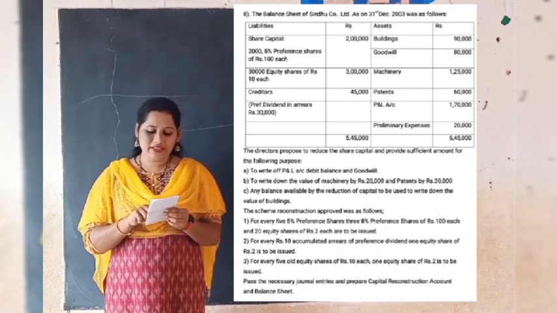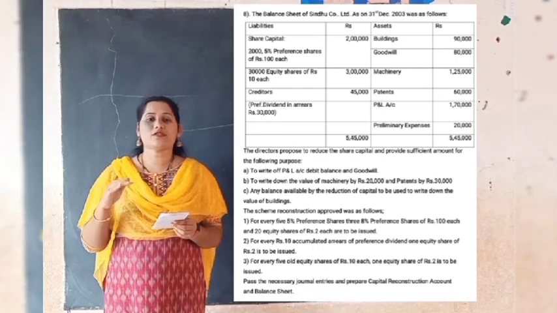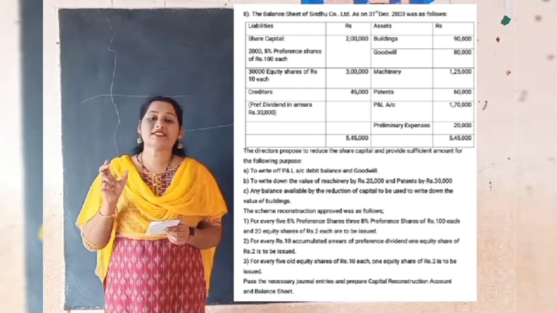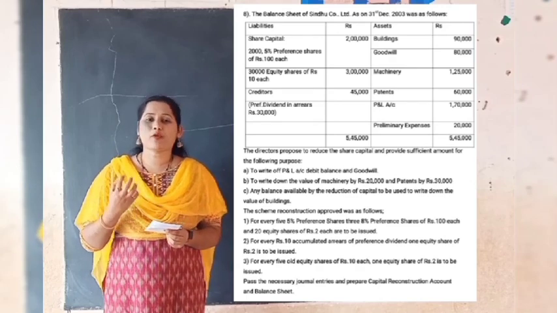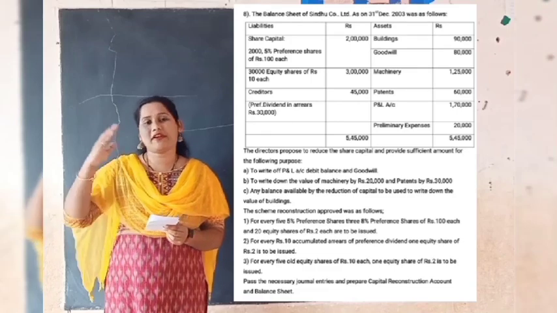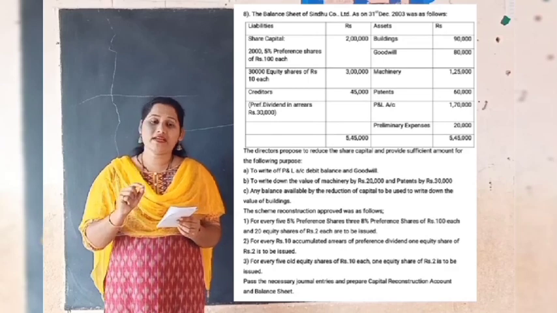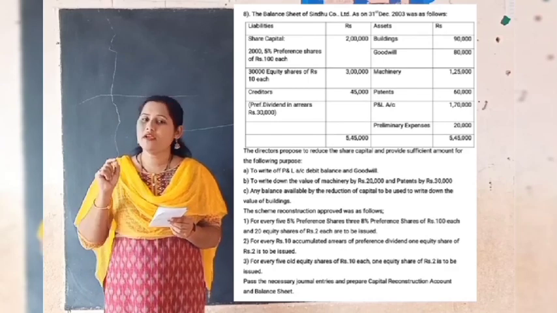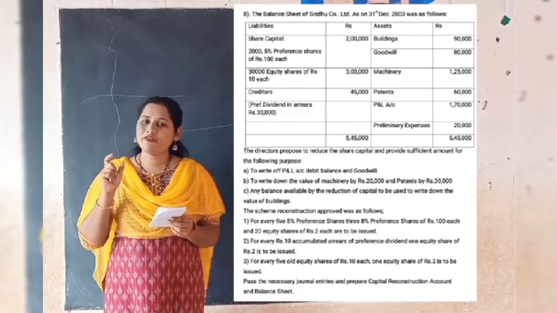But here they have given that arrears of preference dividend amounts to rupees 30,000, which means that if the company has cumulative preference shares and does not have sufficient profit to pay the yearly dividend, then that payment can be deferred to the next year. Likewise, here for the past 3 years, the company did not pay the dividend to the preference shareholders. That is why there is arrears of preference dividend to the extent of 30,000.